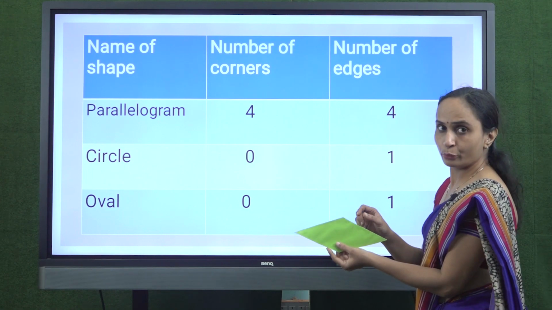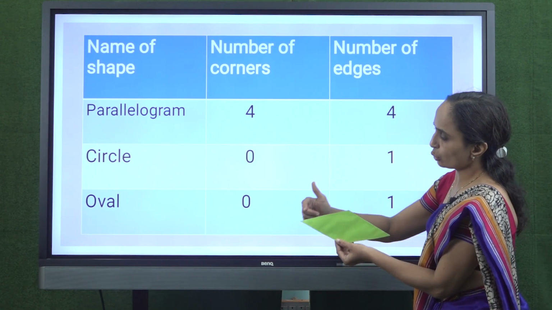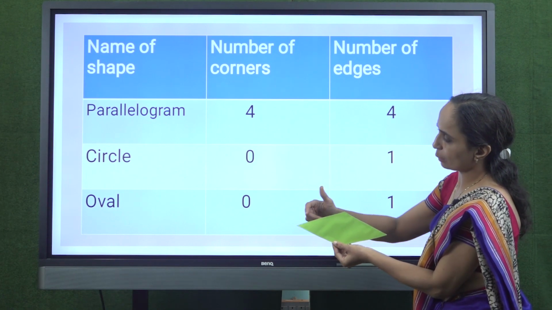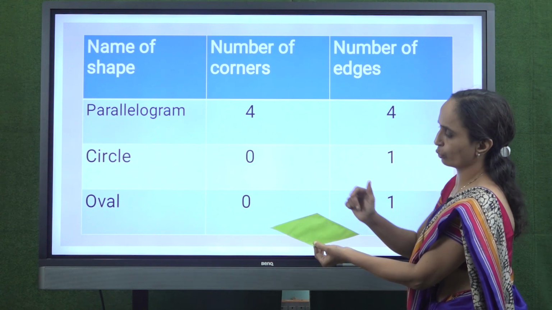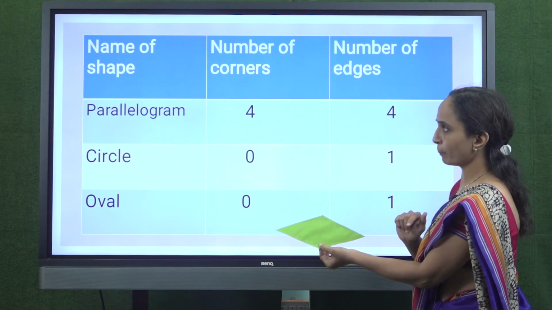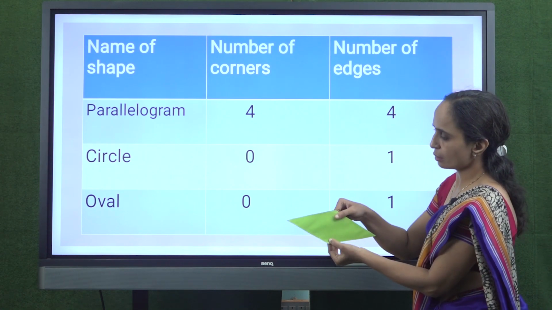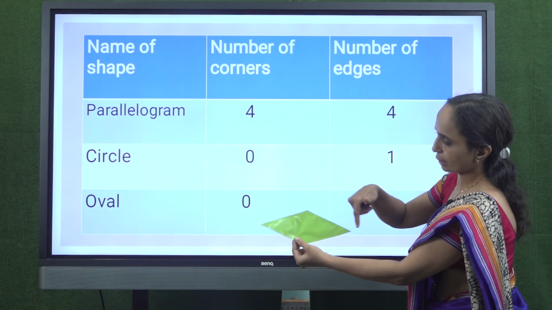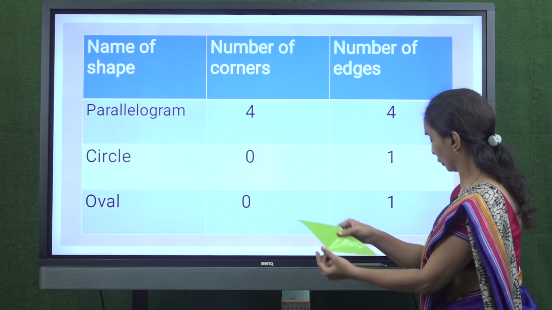Now we will count corners and edges in parallelogram. So let's count corners in a parallelogram. 1, 2, 3 and 4. There are 4 corners in a parallelogram. Now we will count its edges. 1, 2, 3 and 4. There are 4 edges in parallelogram.